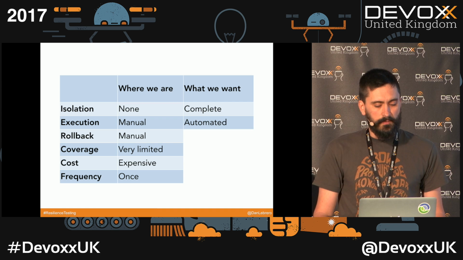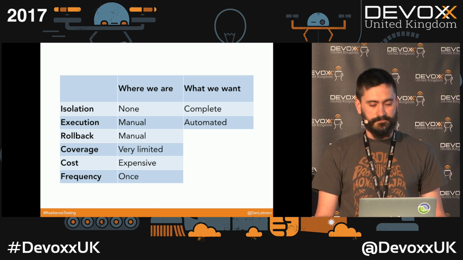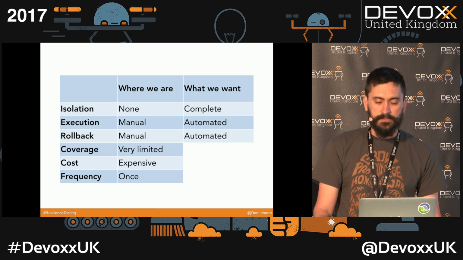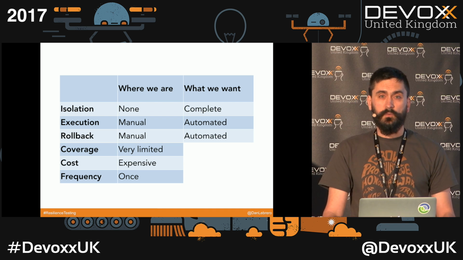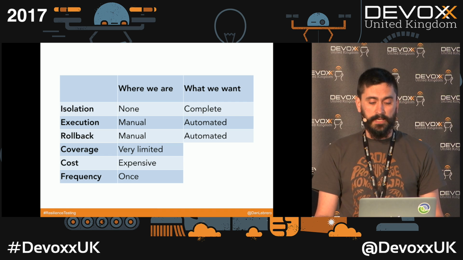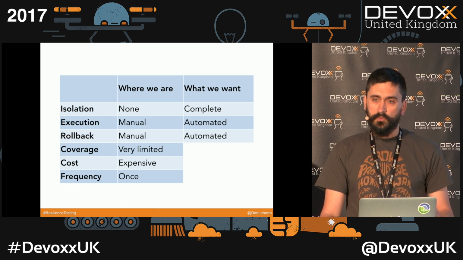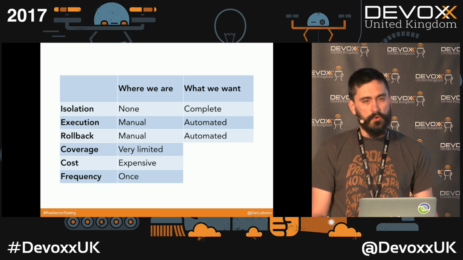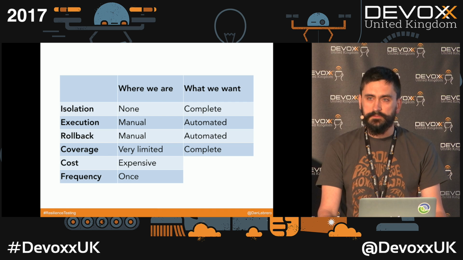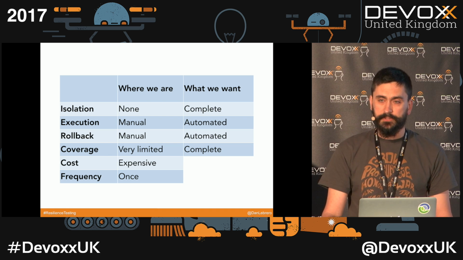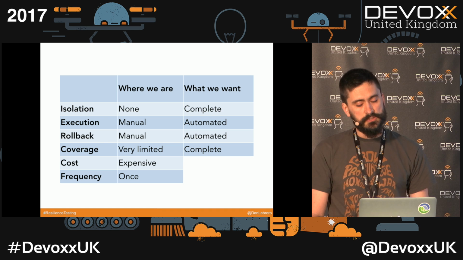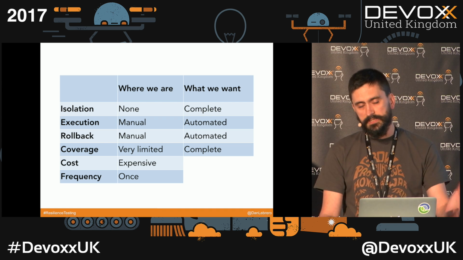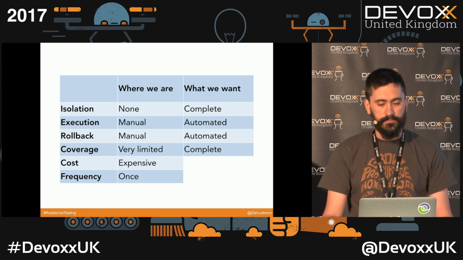We learned a long time ago how nice automated tests are, and the same goes for rollback. We want the rollback to be completely automated. But in the case of the rollback, we also want to be completely sure that the rollback plan is simple and consistent, because we don't want to have any lingering faults in the system. We want to be able to inject any fault that can happen in production. So not just stopping and starting some of the services. We want to be able to mess around with the network or break some disks. We want to be able to do anything that can happen in production.